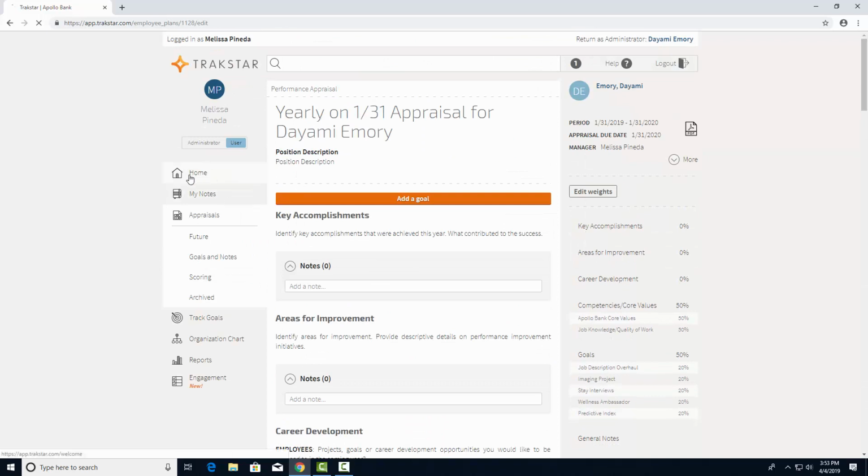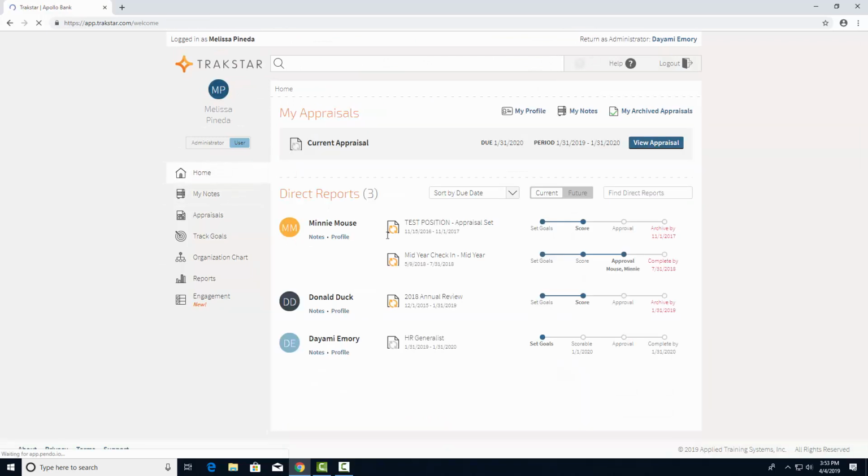From the home page, you will see that we will also be having a mid-year check-in in July of each year. The manager will go in and write notes on how the employee has performed and whether they are on track to meet the specific goals for the given year. Each employee will electronically acknowledge their mid-year review directly in this Trakstar system.